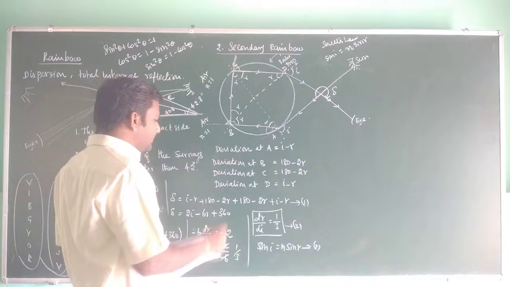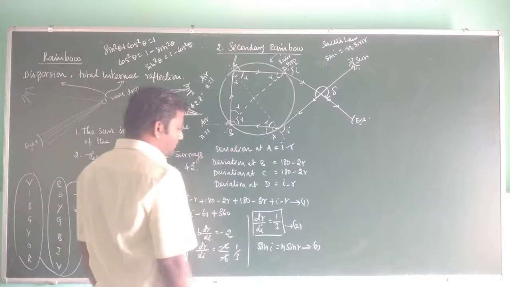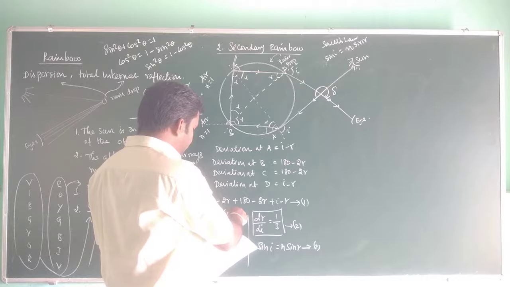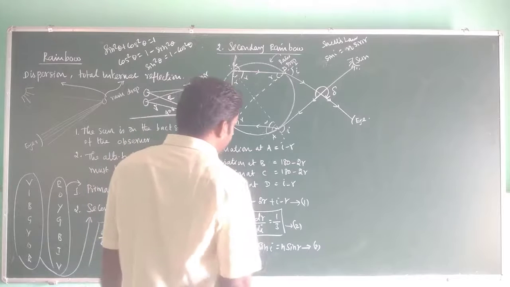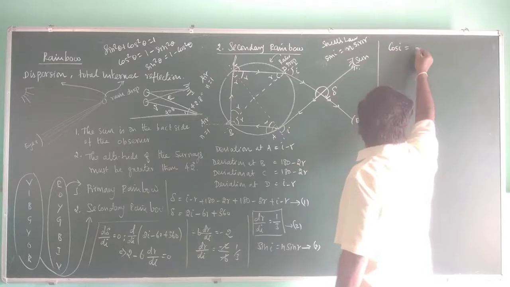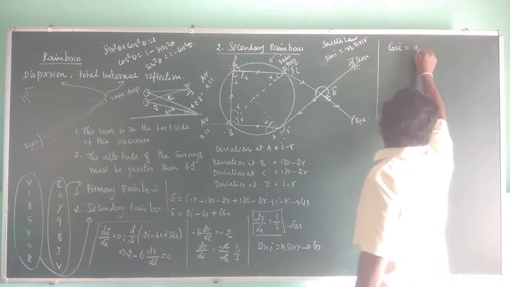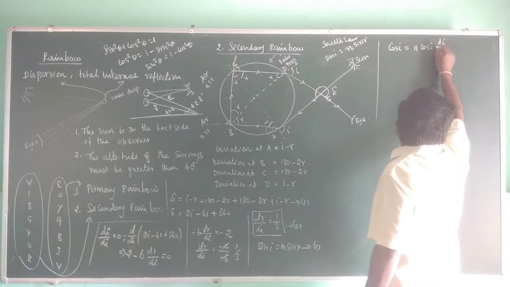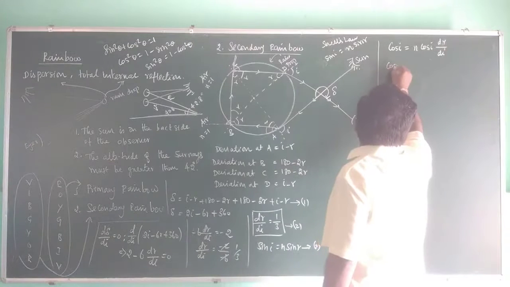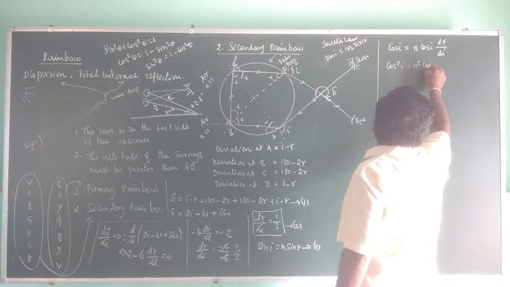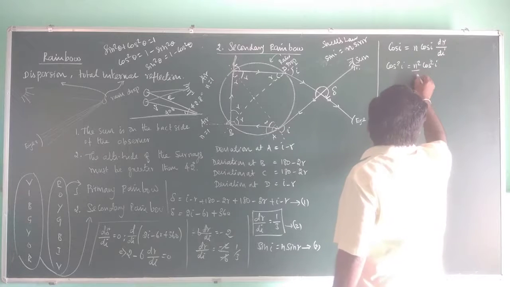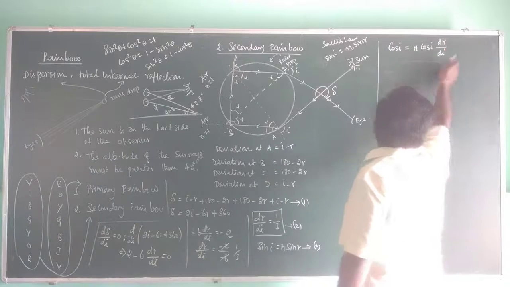Okay, now differentiate this sin I with respect to I. If you differentiate sin I with respect to I, you will get cos I which is equal to n times cos r dr by di. Again we can take square, cos square I equal to n square cos square r, and dr by di which is equal to 1 by 3. Hold on a minute. Let's substitute first.